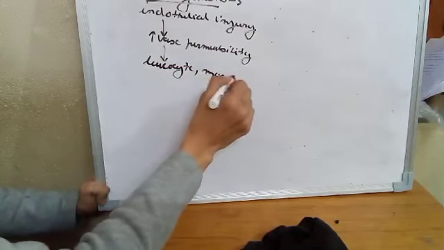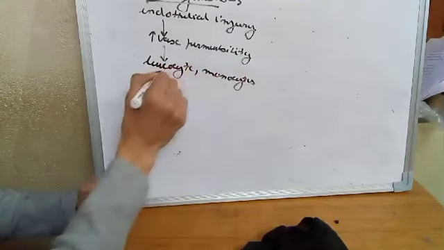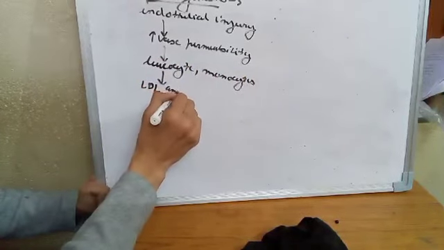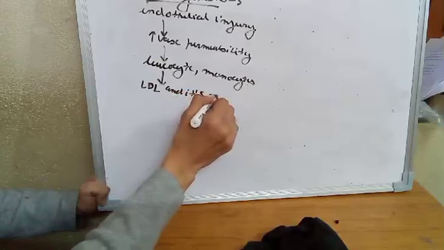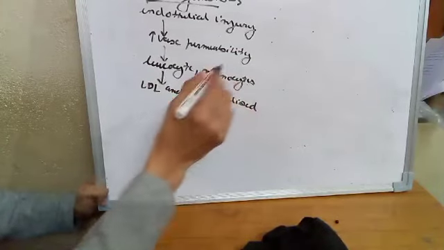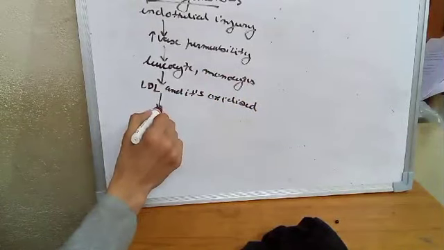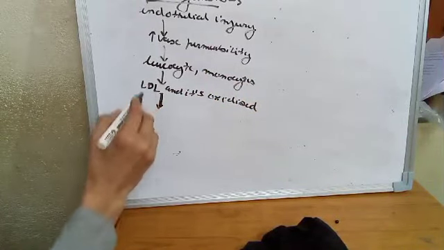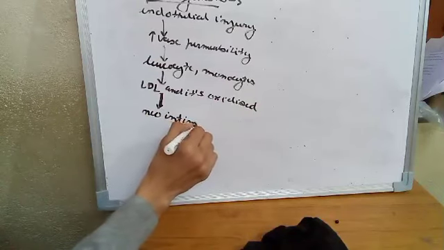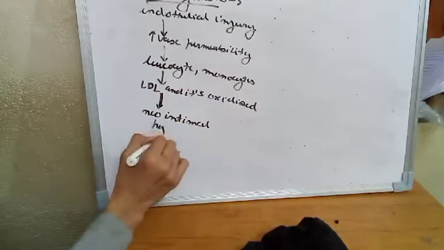And also because of hyperlipidemia and hypercholesterolemia, a high level of LDL and its oxidized form will also come and adhere to the endothelium. This leads to neointimal hyperplasia. What is this neointimal hyperplasia?